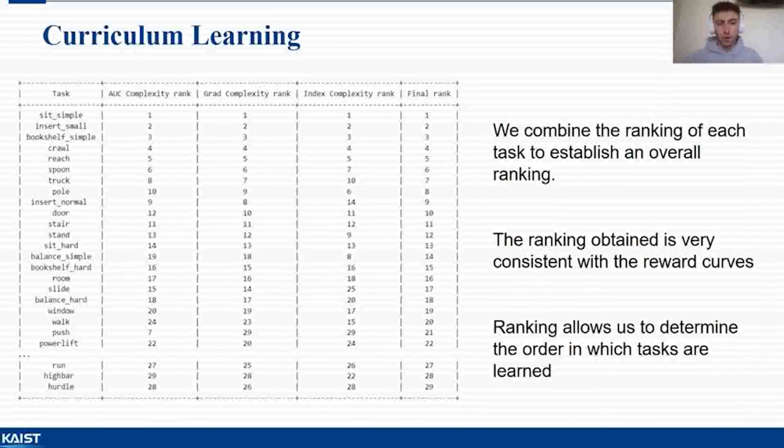Difficulty ranking is calculated for each metric, followed by an overall ranking. The experimental results seem very consistent with the visual aspects. We will now use this ranking to order our training.